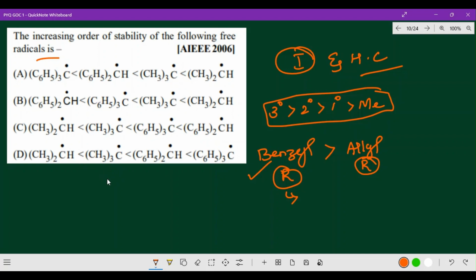In that way, tertiary, secondary, primary and methyl. Here they are giving the increasing order from smaller to bigger. So here secondary and tertiary, and here secondary aromatic and tertiary aromatic. This is the highest. So option D is the correct point. I have given the stability order from bigger to smaller, but they have given the options from smaller to bigger. So option D is the correct one.